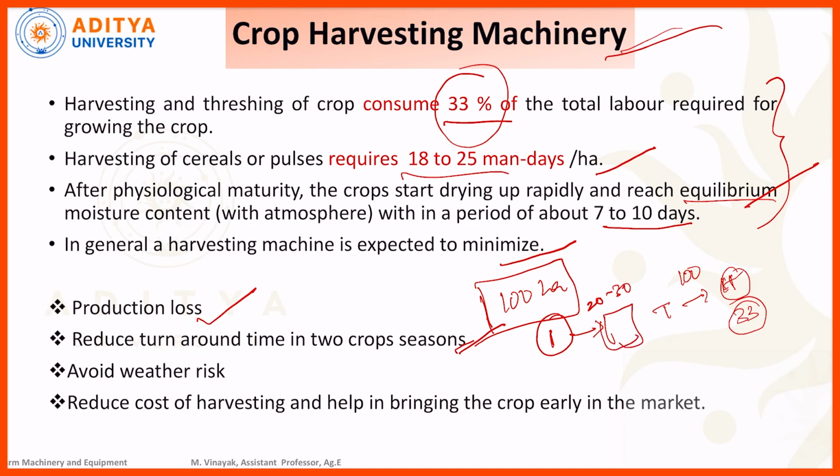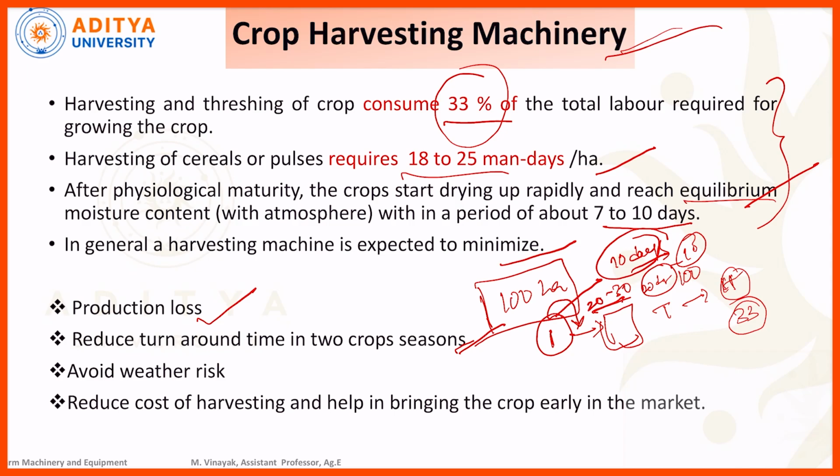By using manual labor for harvesting and threshing, it will take 10 days. Completing harvesting, threshing and drying will take 10 days. So the leftover days are only 10 or 20 days. In these 10 days the farmer again needs to prepare the land and procure seed. These are the different operations done for growing the next crop.